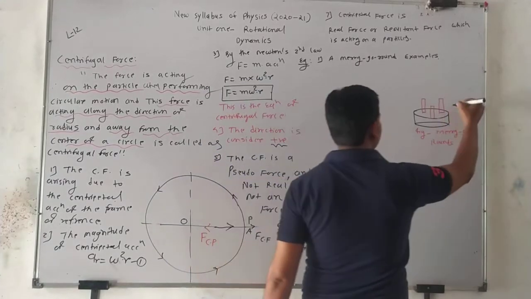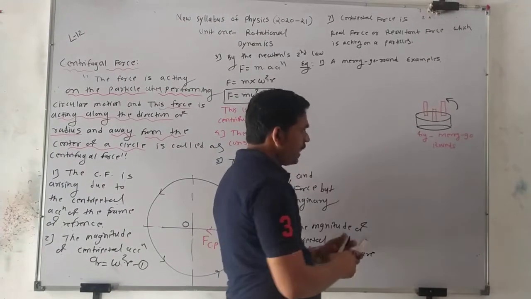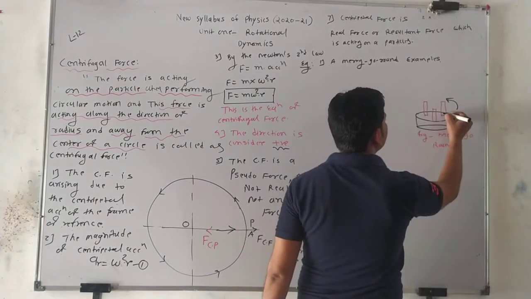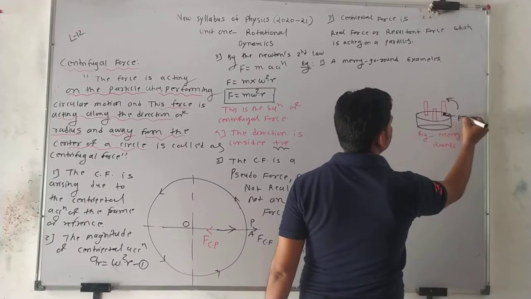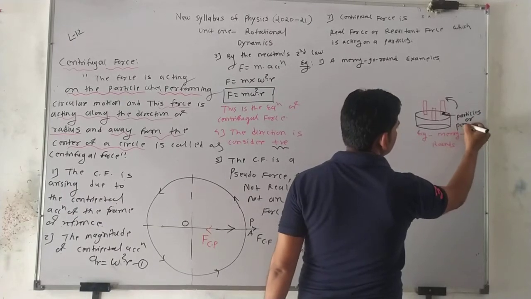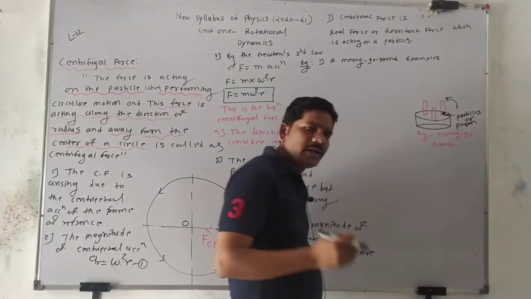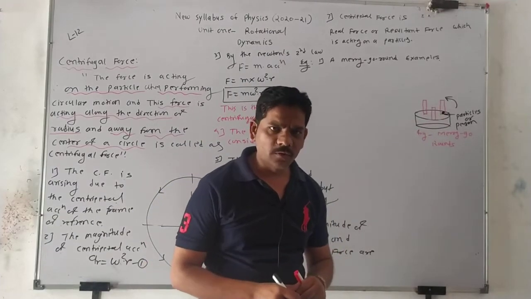And suppose this is rotated in any direction, suppose rotated in anti-clockwise direction. And suppose here is any particle. Suppose I consider this particle, a person, any boy, any girl, sitting on the chair of this merry-go-round, and the merry-go-round rotates.